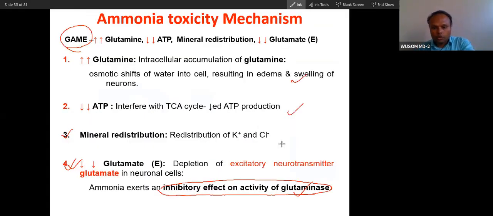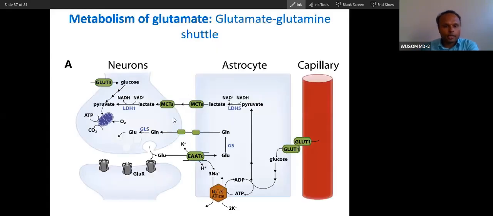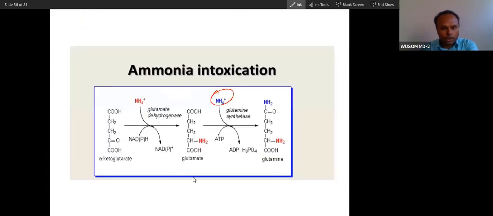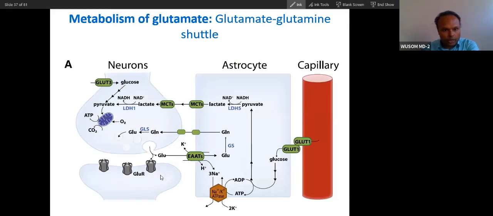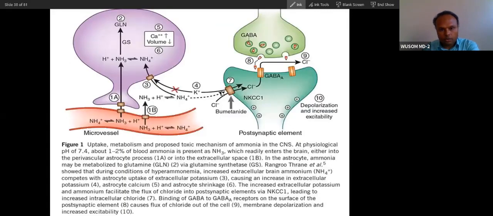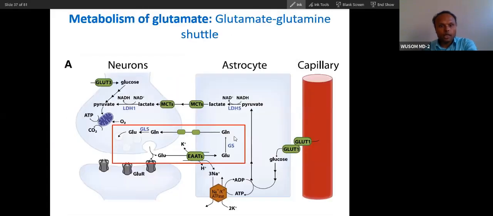So this is the reaction, and it is given by this slide. You can see the third and fourth mechanisms here, in mineral redistribution. You can go and read it yourself here. As I told you, this is the astrocyte. In the astrocyte, you will see glutamate convert into glutamine. Glutamine reaches here, and from glutamine, glutamate is formed by glutaminase, and this enzyme is poisoned by this ammonia. That is why it will not synthesize. Low glutamate will